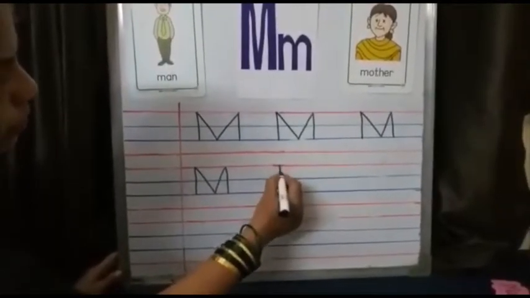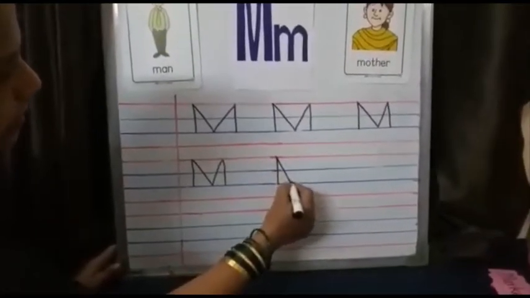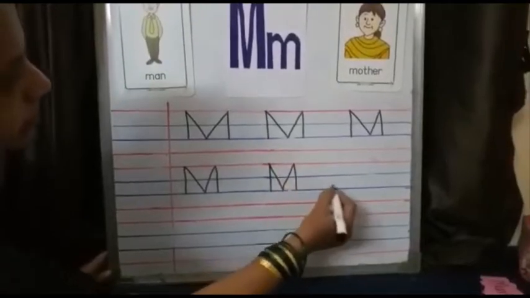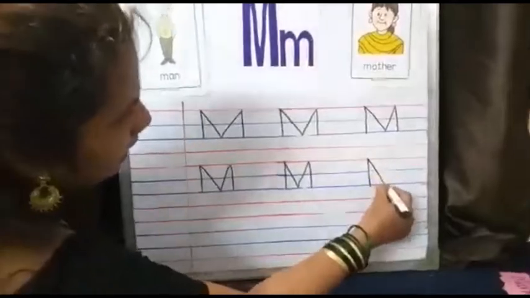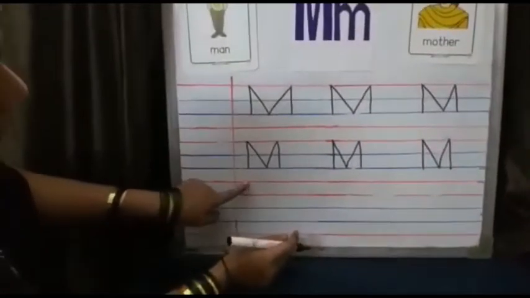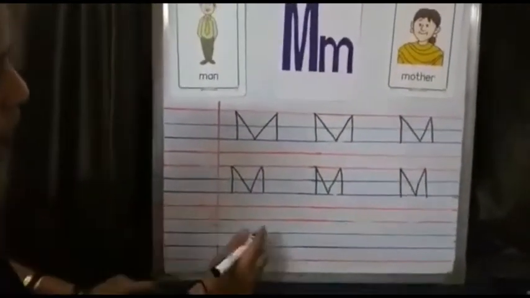Top red line to blue line, standing line. Then slanting line. Again slanting line. Again standing line. Standing line. Slanting line. Slanting line. Standing line M. We will not write on the danger line. The bottom line we will not touch.